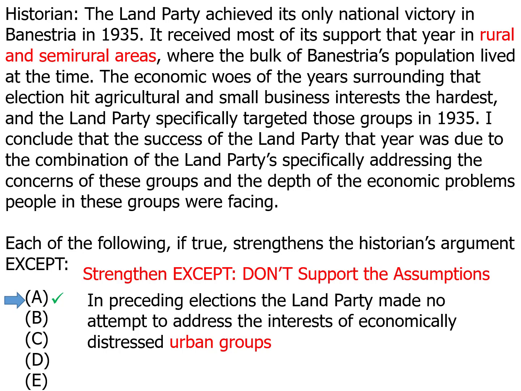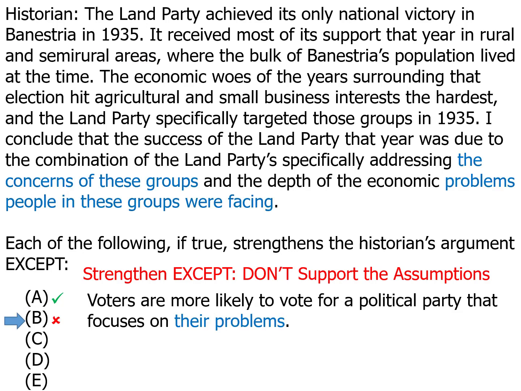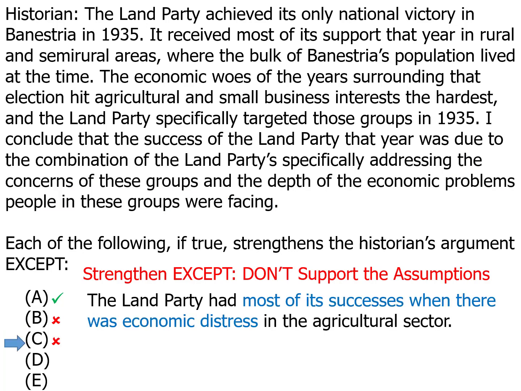Now let's look at the other answers just to see why they are wrong, or in this case, why they strengthen. Answer choice B strengthens the assumption that economic things can motivate voters. The land party was focusing on economics, and if you focus on the problems that people have, people tend to vote for you. Answer choice C helps to prove that it wasn't something else. If most of the success they had came during periods of economic distress, then it's pretty reasonable to conclude that their focus on economics was what was helping them.